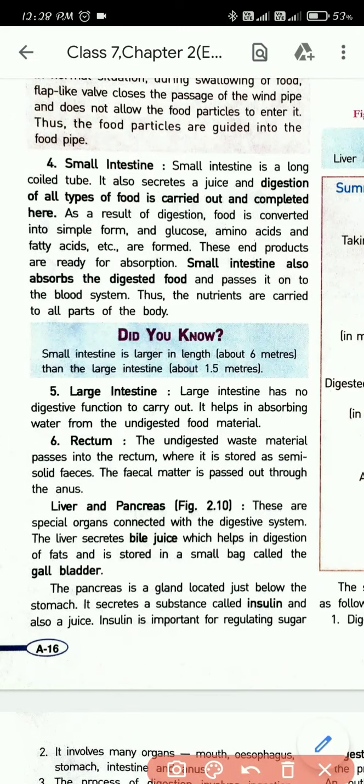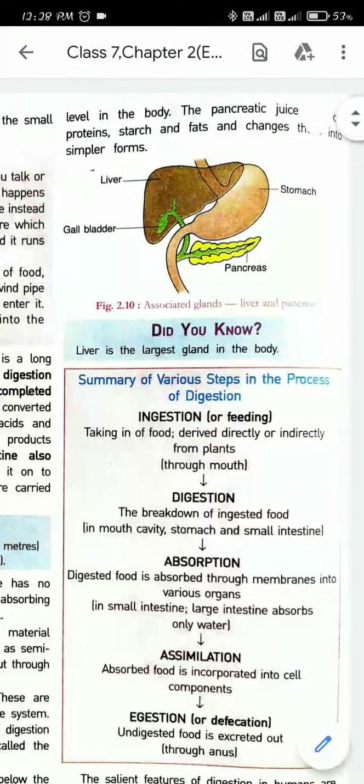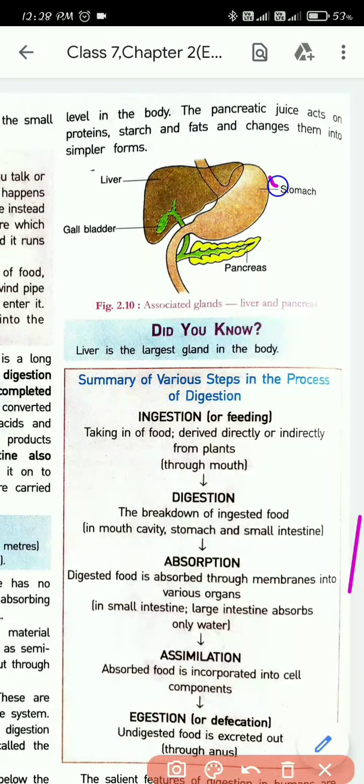So the pancreas is a gland located just below the stomach. In the picture you can see this is the stomach, and below the stomach you can see this leaf-like organ.